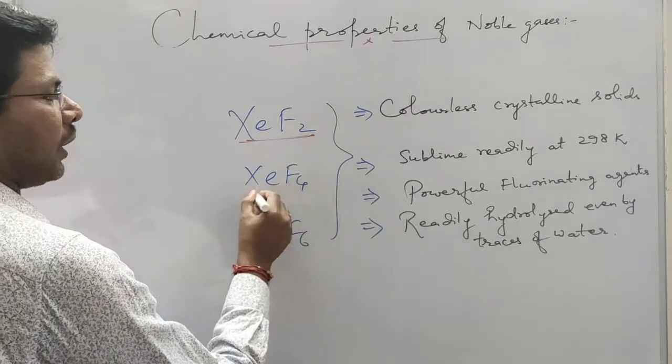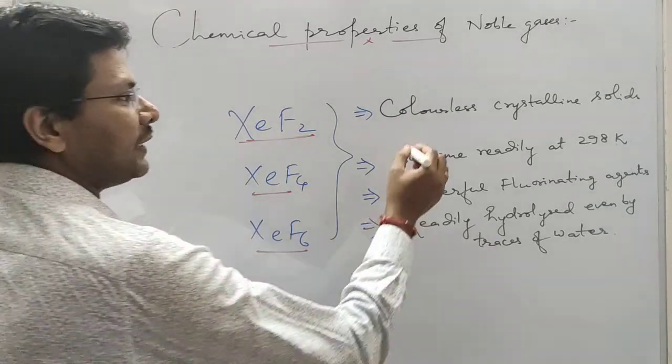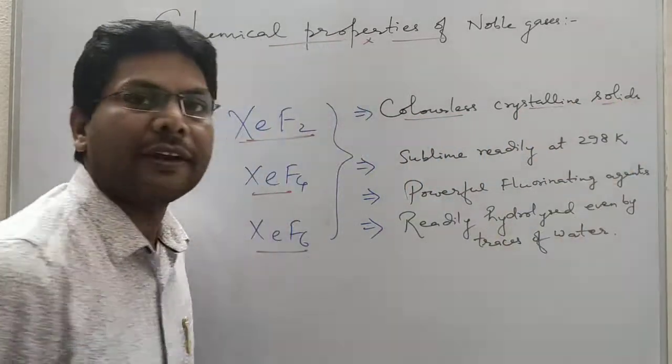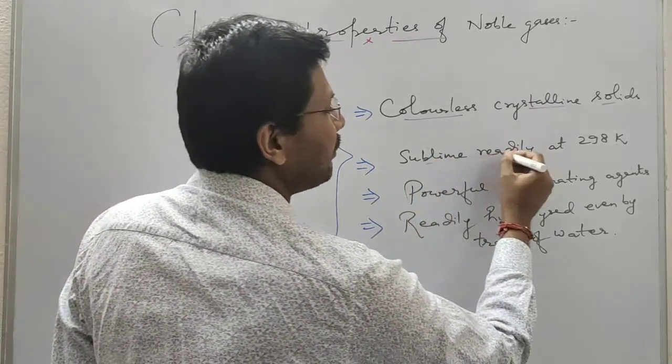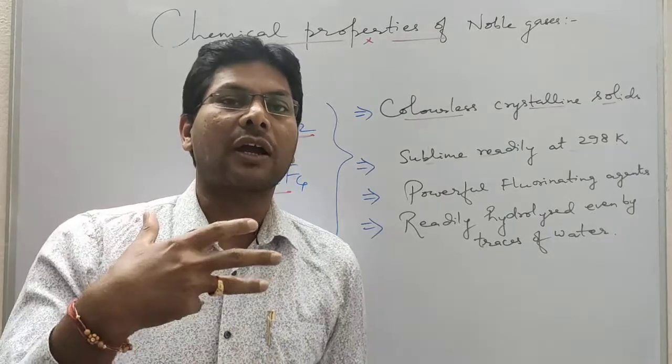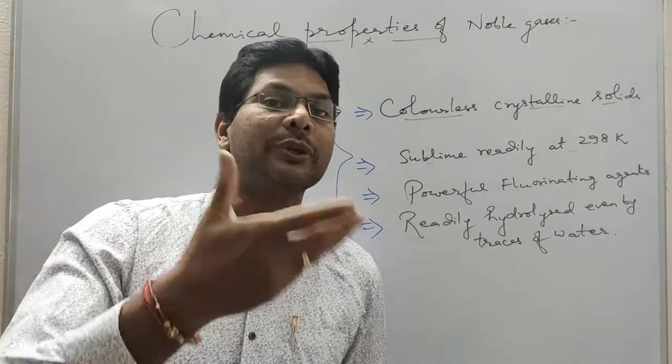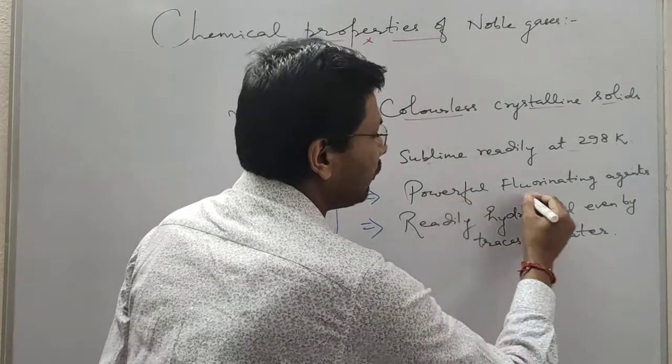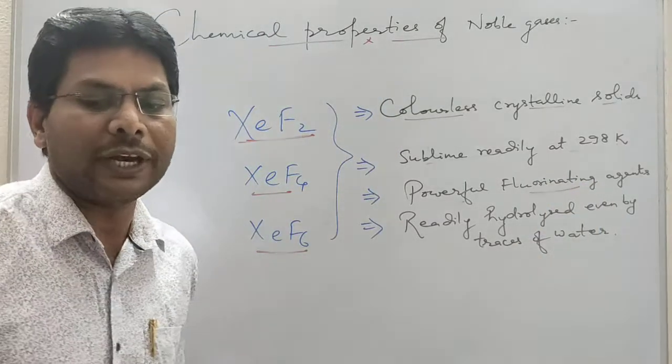XeF2, xenon difluoride, xenon tetrafluoride, xenon hexafluoride, they are colorless crystalline solids. They sublime readily. That means they are sublimates. Sublimates are those substances which convert directly from solid to gas. And they are powerful fluorinating agents.